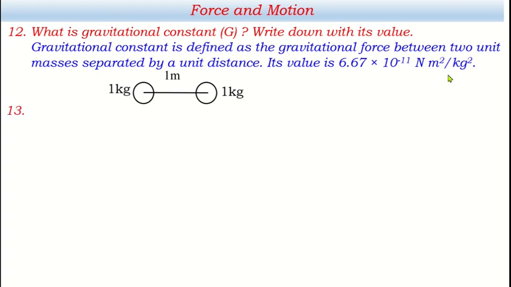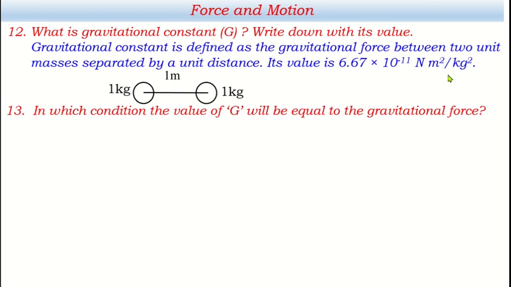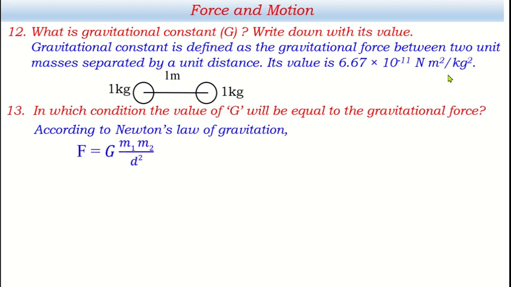Let's have another question. In which condition will the value of G, capital G, be equal to gravitational force? Gravitational force is denoted by capital F. Okay, we can answer this way. According to Newton's law of gravitation, F equals G m1 m2 by d square. Let's have a clear idea with the help of a diagram. Let's say these are two masses m1 and m2 and they are separated by d. The gravitational force between these two bodies is F and it is equal to G m1 m2 by d square.